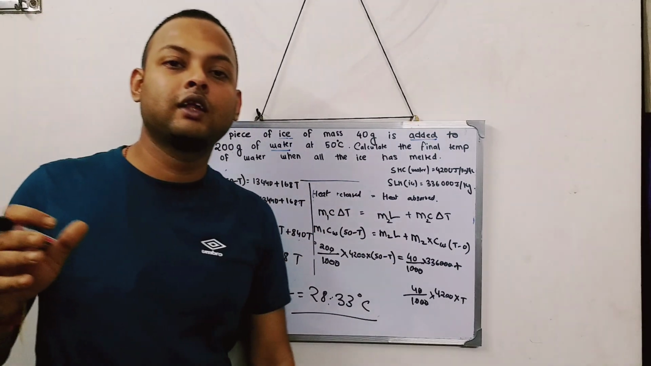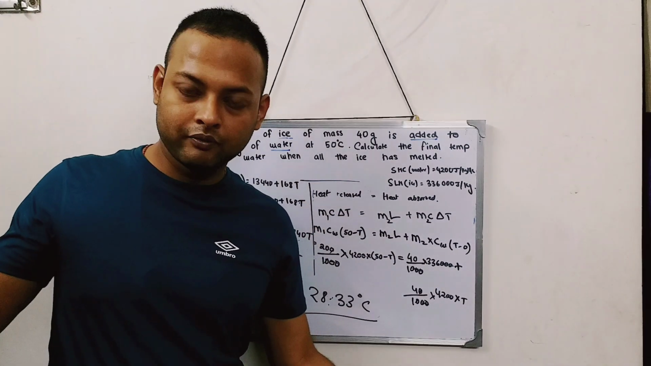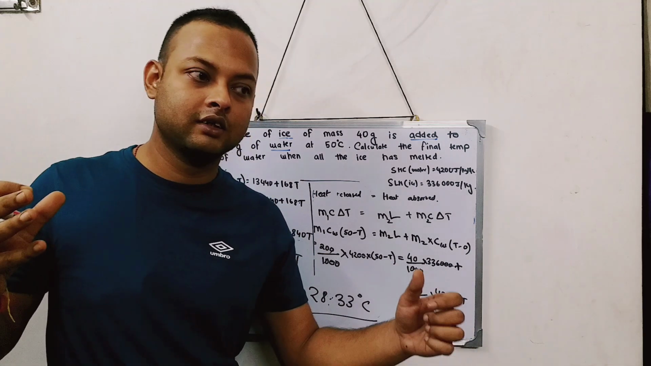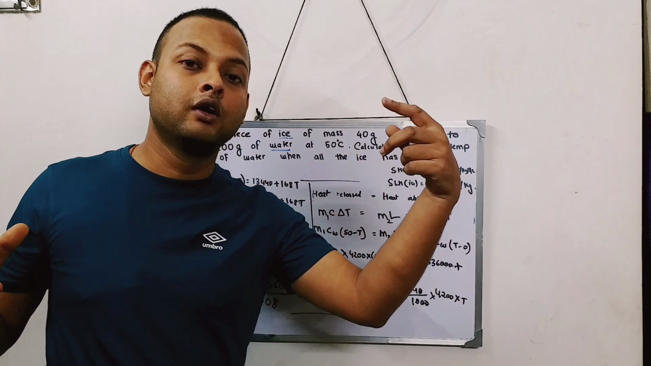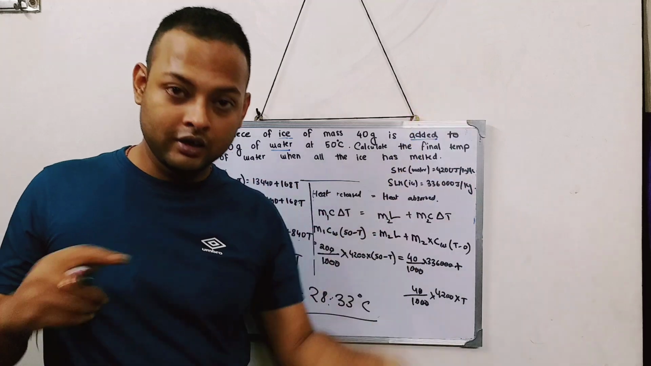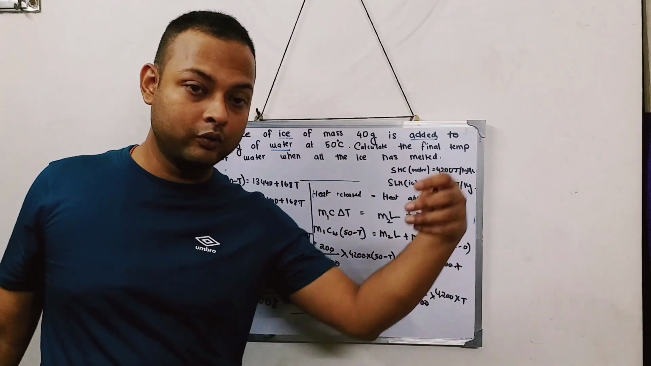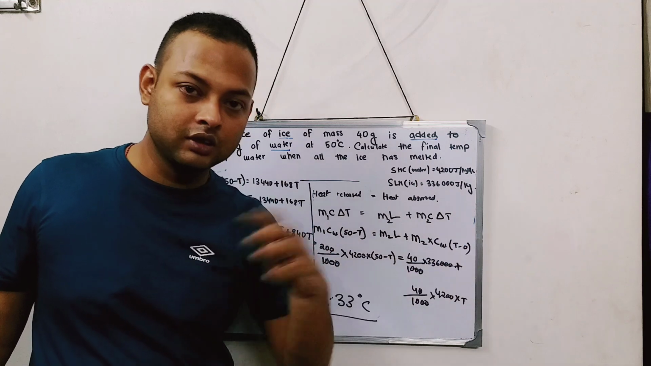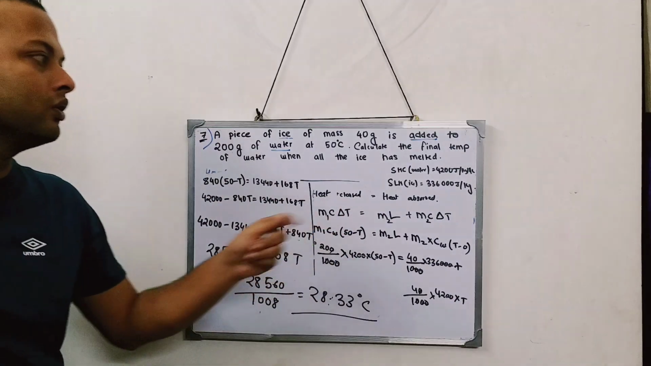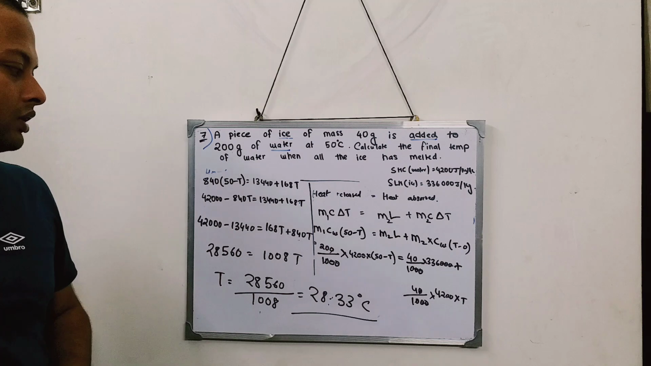So previously, in question number 6, the heat that is getting released is less, and the heat that I require to melt the ice is more. And in this sum, the heat that is getting released is much more, and the heat that should be absorbed is less. So this is the difference between the two sums. I hope you understood this sum.